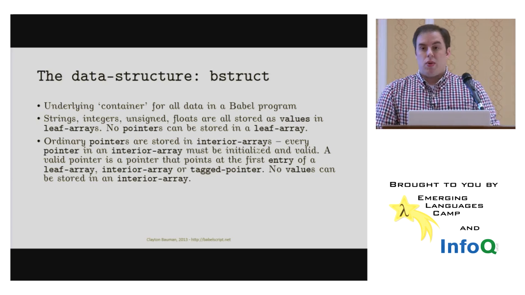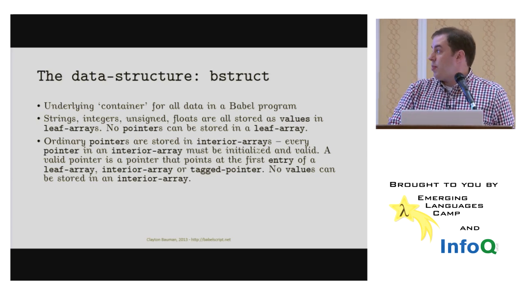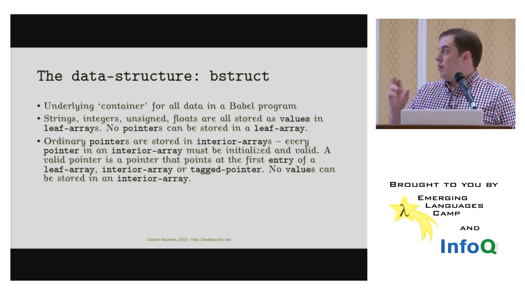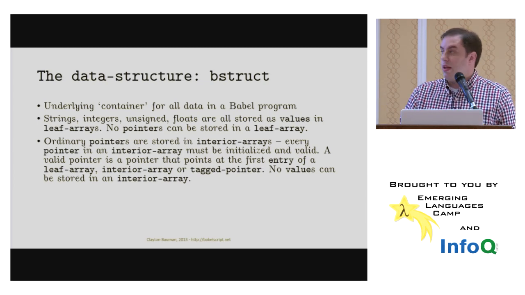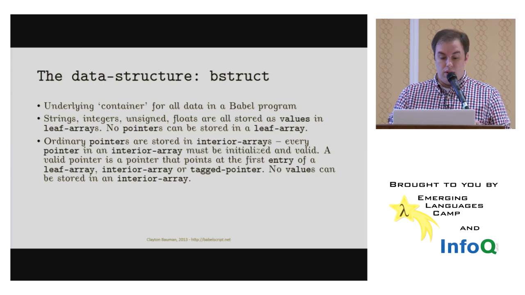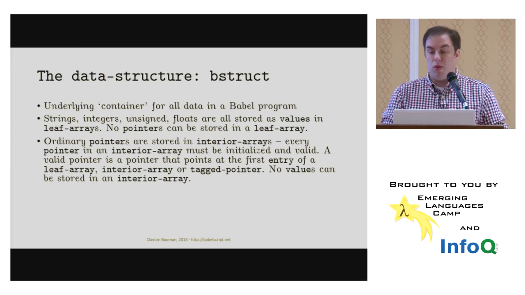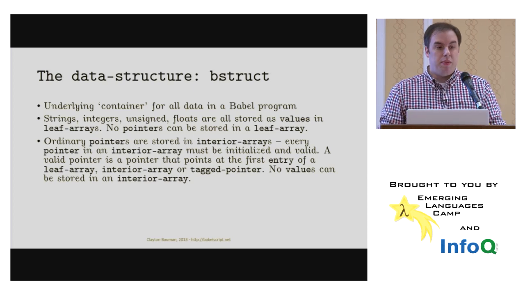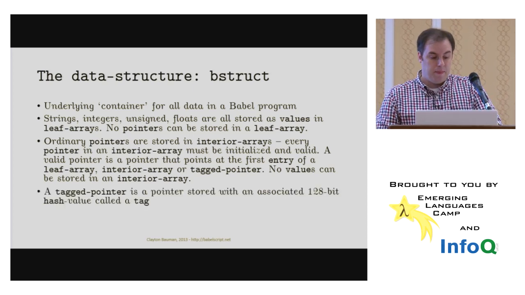Ordinary pointers are stored in interior arrays. Every pointer in an interior array must be initialized and valid. A valid pointer is a pointer that points at the first entry of either a leaf array, an interior array, or a tagged pointer, which I'll mention in a moment. And no values can be stored in an interior array.